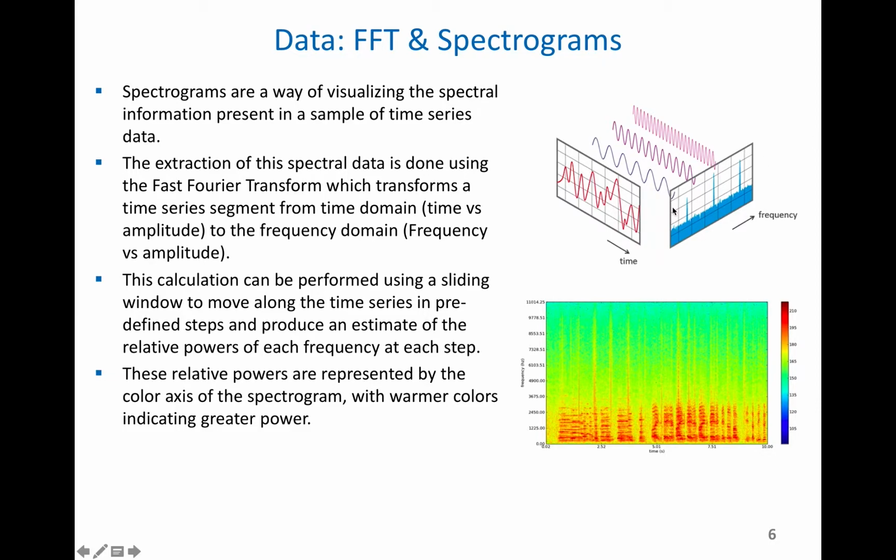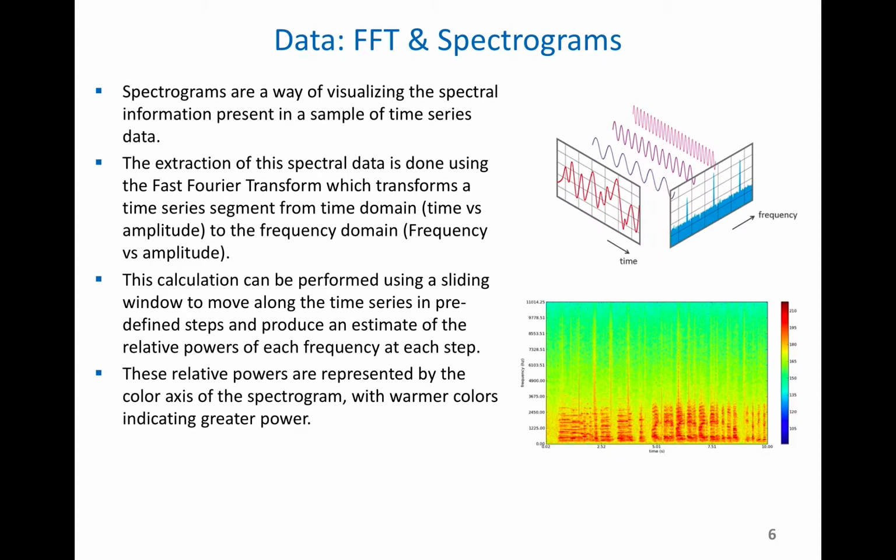So instead of your x-axis being time, your x-axis turns into frequency, as you can see from this diagram up here. So this calculation is usually done on a whole segment at a time, but that doesn't do much good for us. We want to get it to show where the spectral estimate is for any point in our sample. So we can do something called a spectrogram, where we take an FFT in a sliding window fashion. Basically, we can take an FFT and slide a window across the entire sample time, and we can create an estimate in chunks for our sample at different times. So we still preserve some time information by doing this, but we get an idea of what's going on in the spectrum at any given time in our sample.